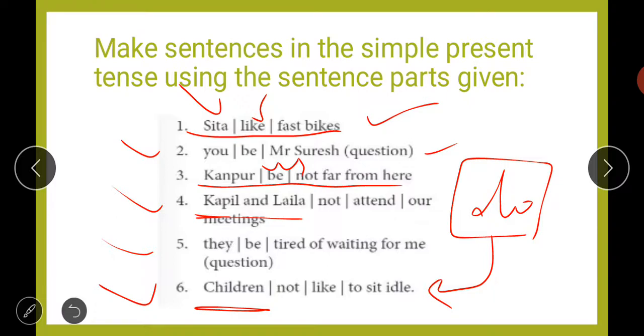Why have we used do here? Because children is a plural subject. What is the plural of child? Children. So that is why we are using the helping verb do here. And does we will use in case of a singular subject. So this is all about your sentences, simple present tense.